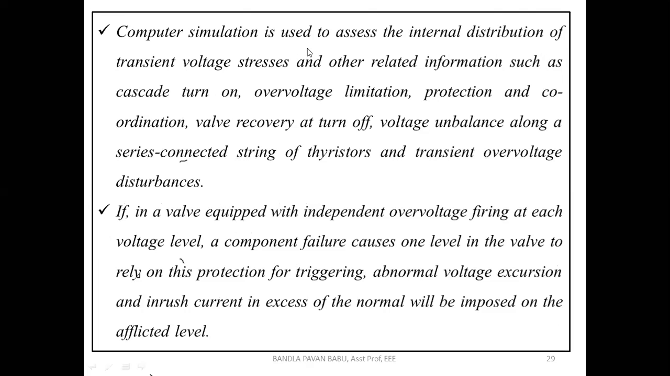Next, computer simulation is used to assess the internal distribution of the transient voltage stresses and other related information such as cascade turn on, over voltage limitation, protection and coordination, valve recovery at turn off, voltage unbalance along a series connected string of thyristors and transient over voltage disturbances. See, so we need to simulate that.